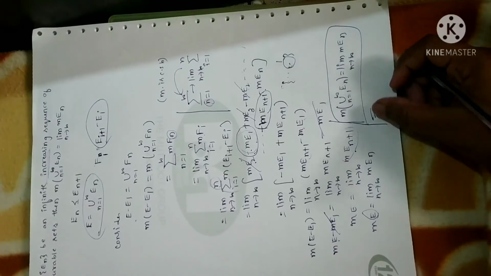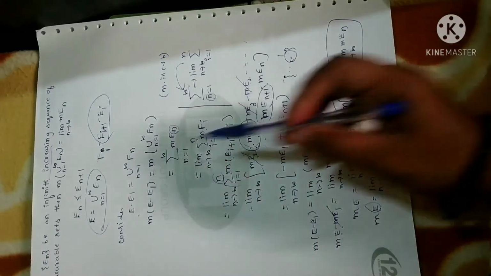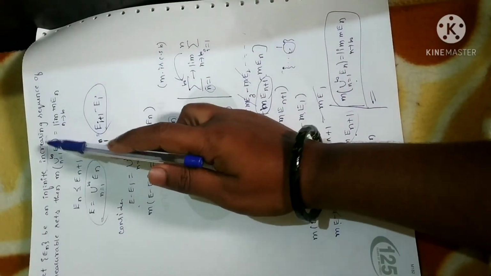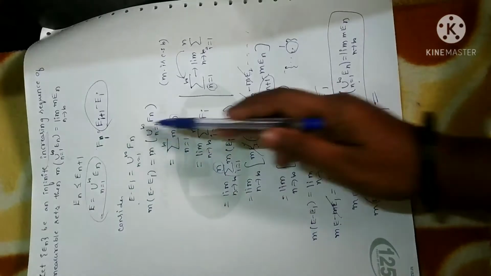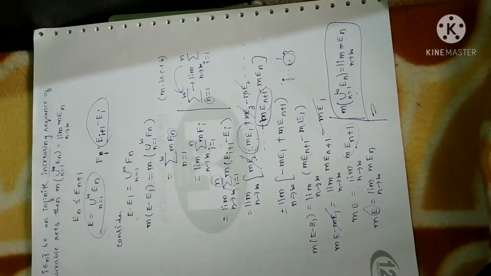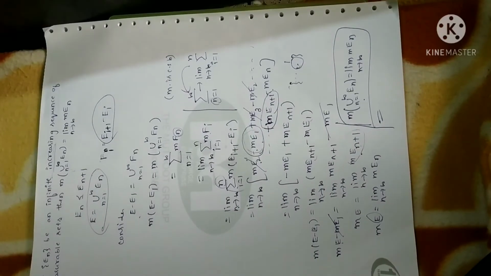The proof of both the theorems is simple, but you have to remember where we have to change. That's all. For monotonically increasing, remember you are going to get the union. For monotonically decreasing, you are going to get the intersection. The rest of the proof is the same. So it is also important. I think it was asked in one of the years. Hope so. It is 2017. I don't remember exactly, but please go through this.